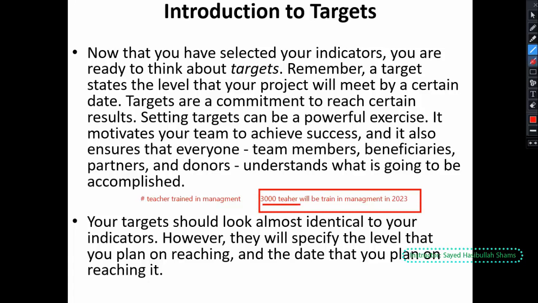It is identical to our indicator, because we have here the indicator, number of teachers trained in management. Here we have the number of teachers, and here we have set the target: 3000 teachers will be trained in management in 2023. So here we have specified our date. So the target should be like this, and that will be identical to our indicators.